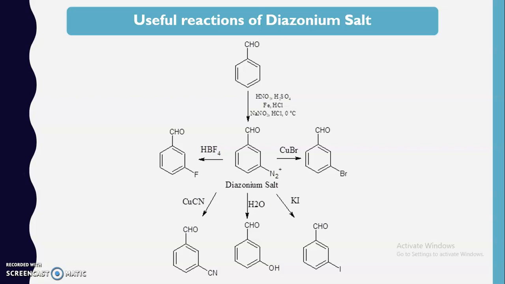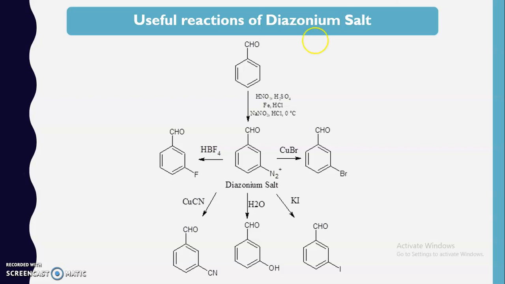How? First we have to carry out the nitration. Due to the nitration, the nitro group is introduced in the given compound. Further, there is a wide variety of methods where we can carry out the reduction of the nitro group to the amino group. And once the amino group is present in our compound, with the help of the diazotization reaction, we can convert the amino functional group into the diazonium group.